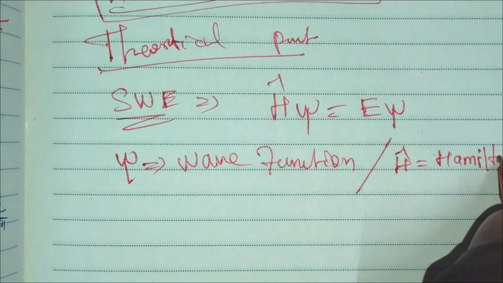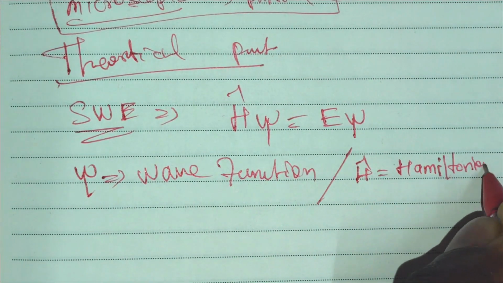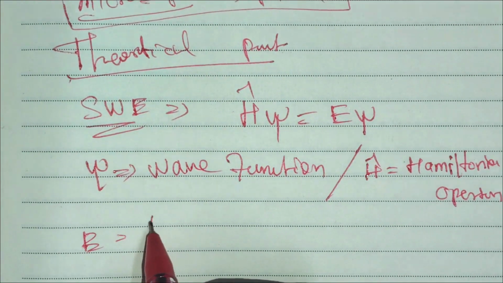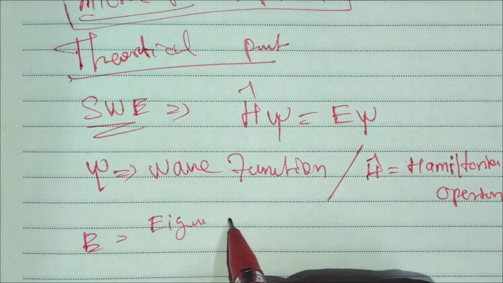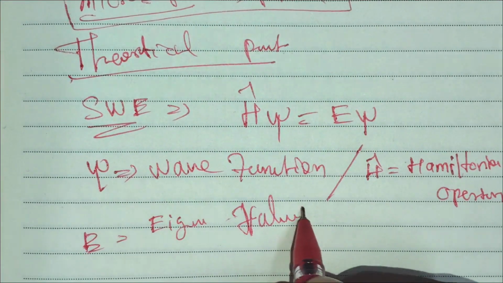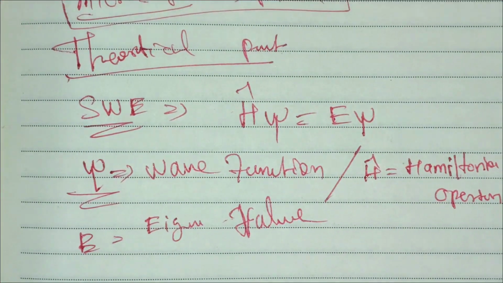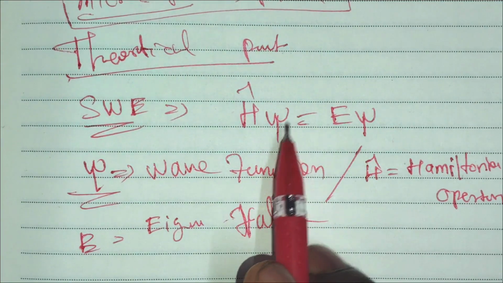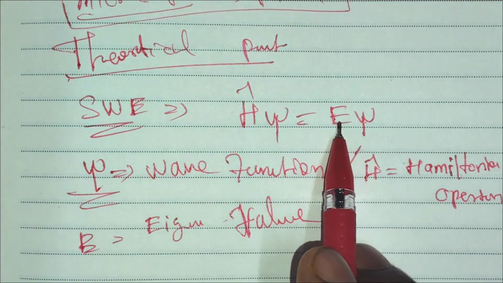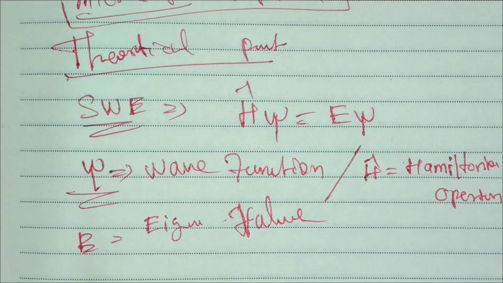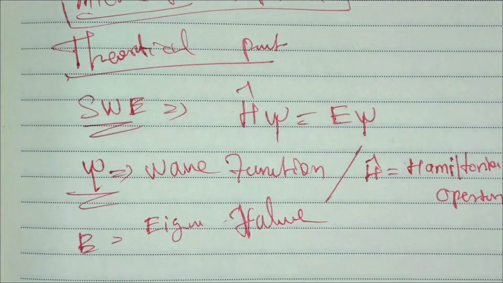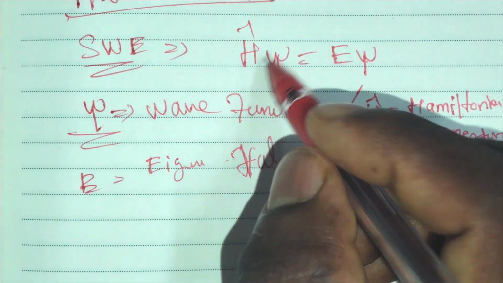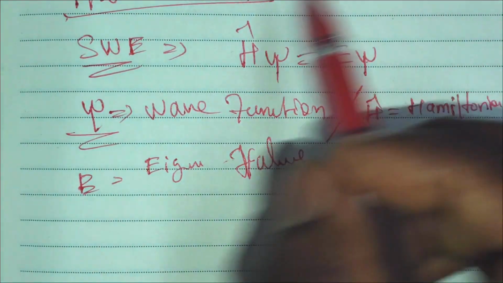The Hamiltonian operator, and E is the eigen value, because psi is the eigen function, the wave function. So H cap is the Hamiltonian operator, psi is the wave function or eigen function, and E is the eigen value. This Schrödinger equation is the time dependent equation.